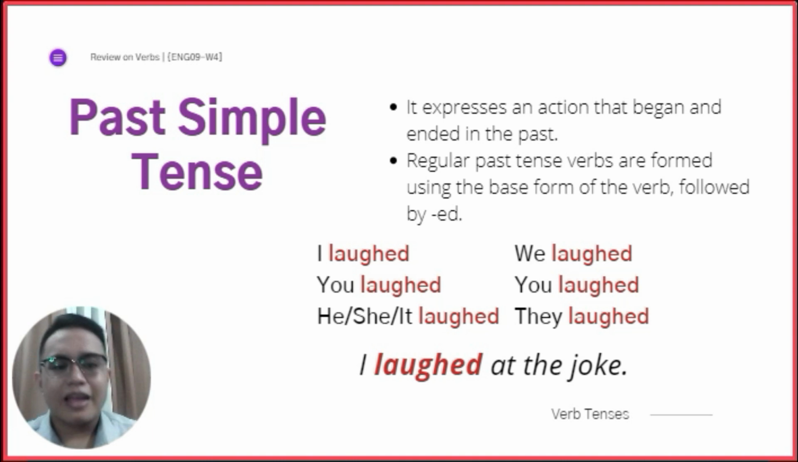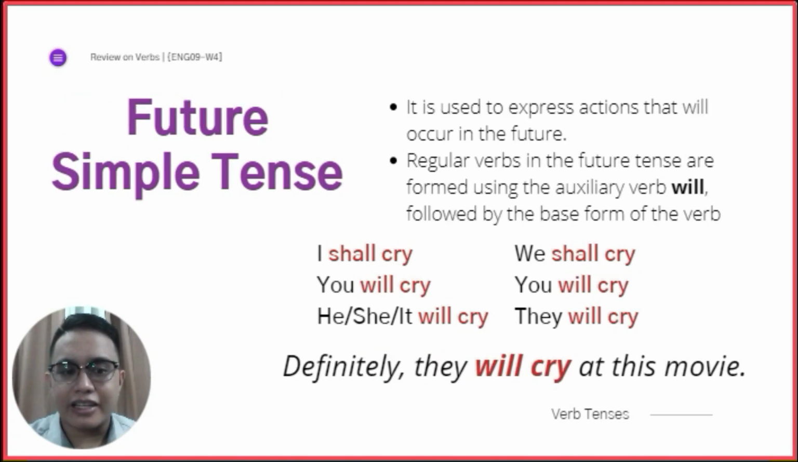Okay? Now let's go to the future simple tense. Now, the future simple tense is used to express actions that will occur in the future. Mahitabo pa siya in the future. And how do we do this one? How do we conjugate this one?